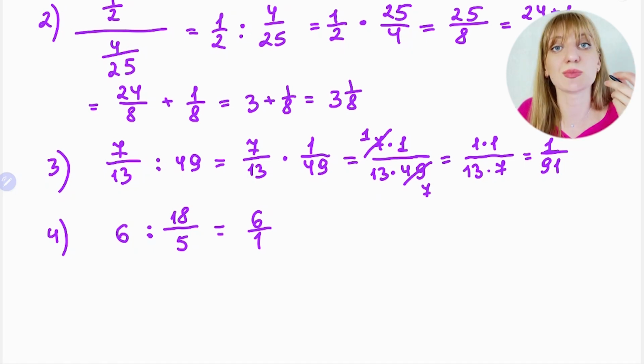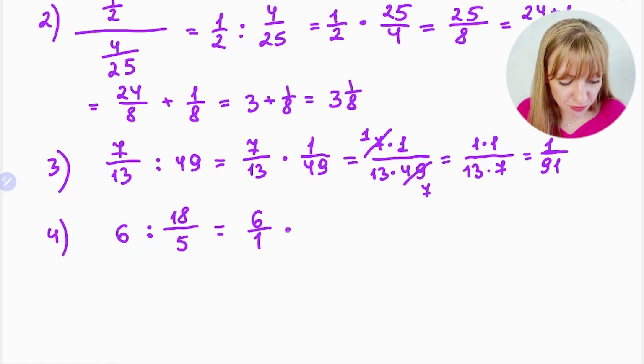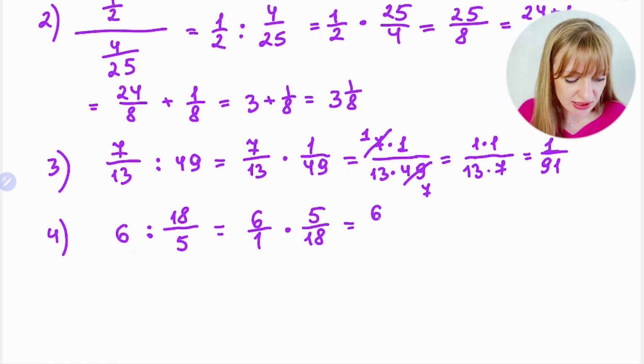When you have an integer, to make it a fraction, you just put 1 in the denominator. For example, 6 is 6 over 1, and 15 is 15 over 1. And then again, division we change to multiplication, and the second fraction we make a reciprocal, or invert, and then it becomes 5 over 18. And then again for multiplication, it's just top by top: 6 times 5 over 1 times 18.